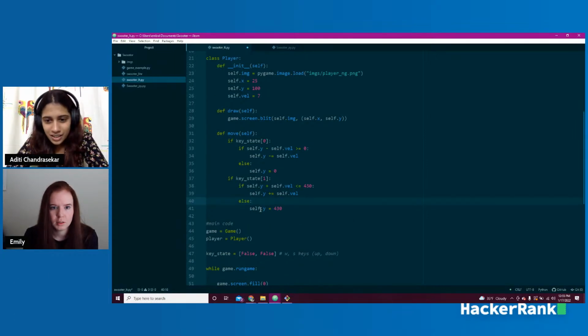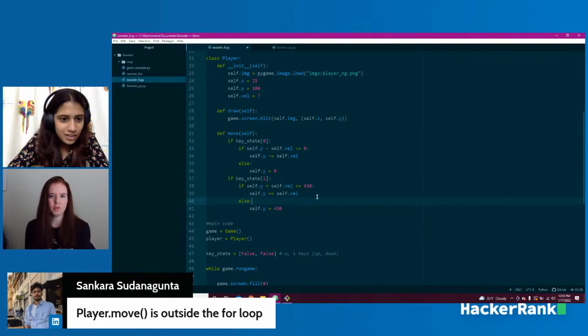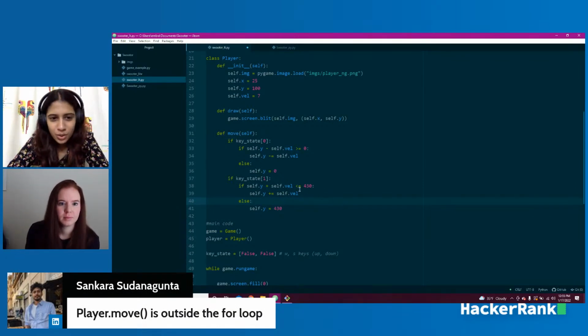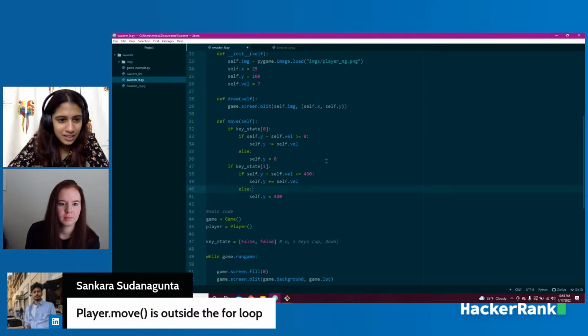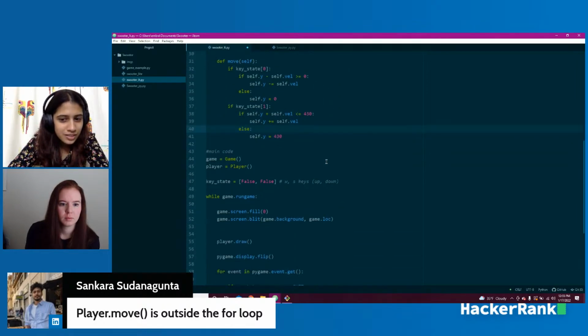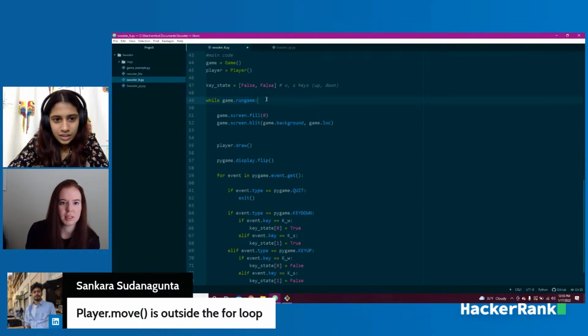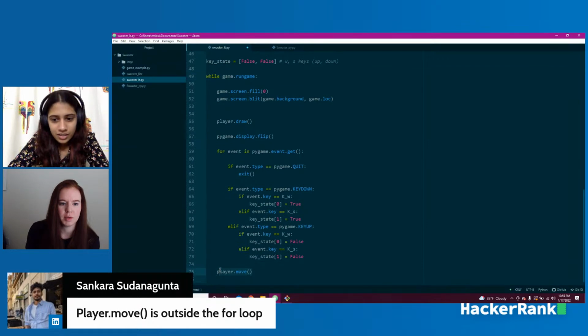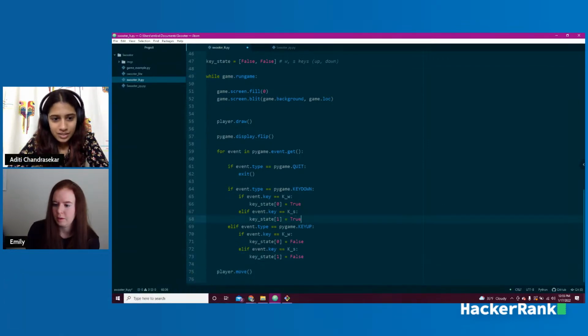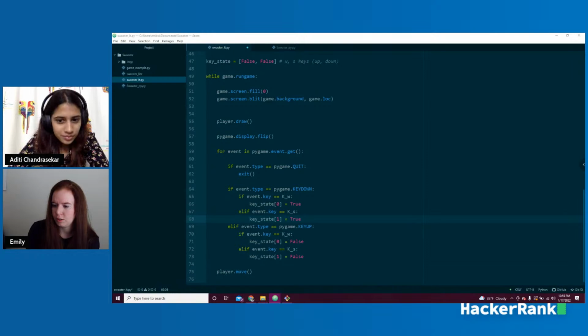So we have an insight from a viewer. Shankara says player.move is outside the for loop. So is that maybe the issue? It is inside the while, but it's outside the for loop. So yes, we do want it to be outside the for loop. Got it.